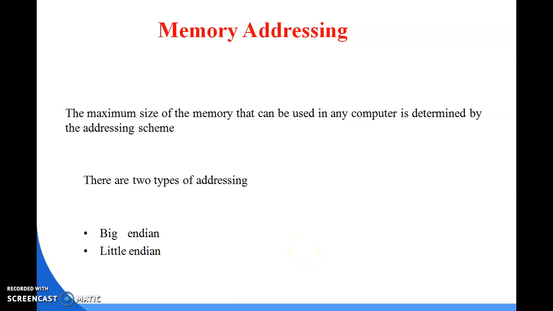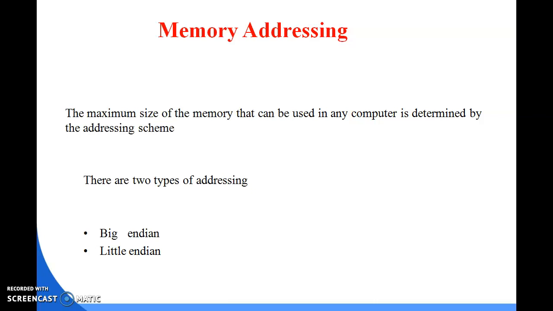Next is your memory addressing scheme. It is the concept of memory addressing. That means how the data will be stored within the memory. Computers available in the world have two types of architecture. One is the big endian and another is the little endian addressing scheme. Clear? So whatever computers are available in the market depend upon the big endian and the little endian process, because it is an addressing scheme. Now how will the data be stored within the memory? This is the big endian scheme and the little endian scheme.